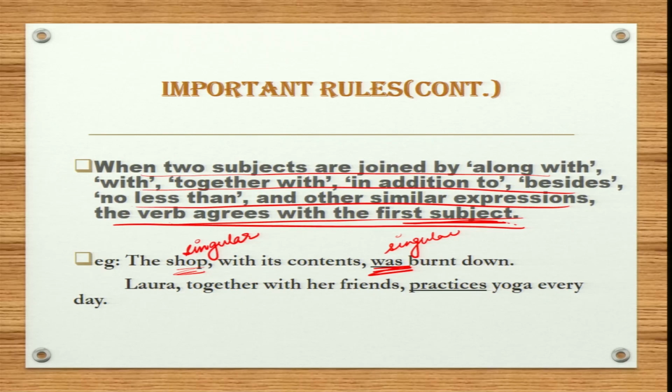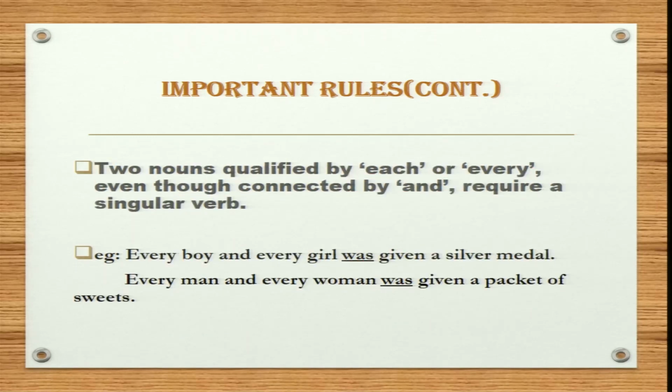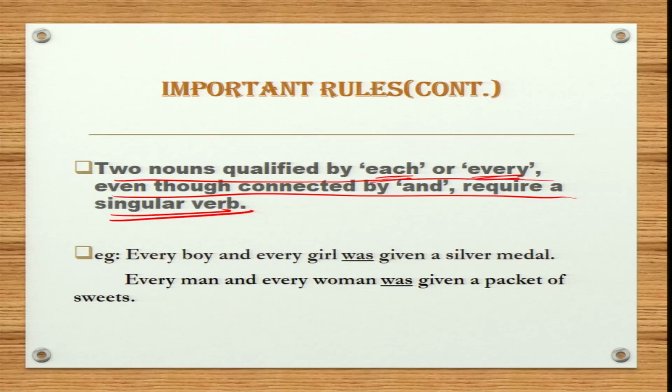Now next sentence, Laura, together with her friends, practices yoga every day. So, as you can see, Laura is again singular. Therefore, your verb will also be singular. So, is it clear? Now, moving on, our next rule is two nouns qualified by each or every, even though connected by and, requires a singular verb. So, for example, every boy and every girl was given a silver medal.